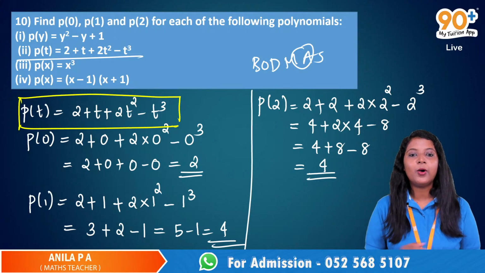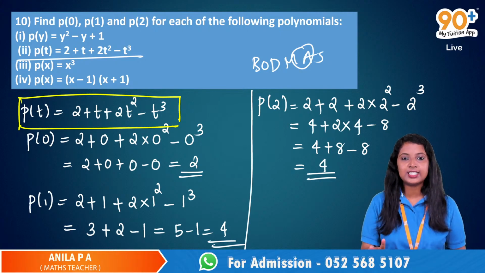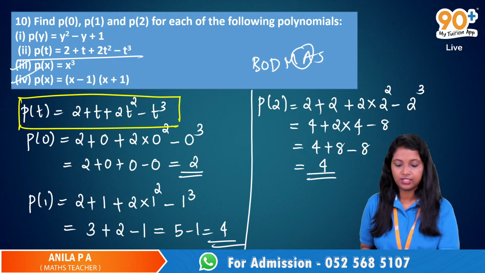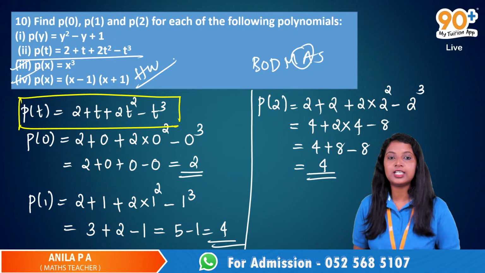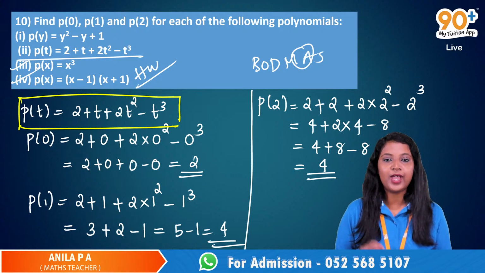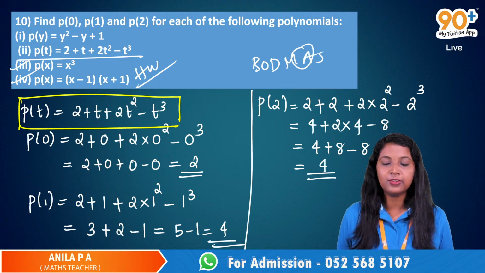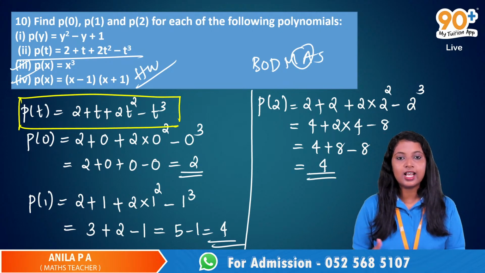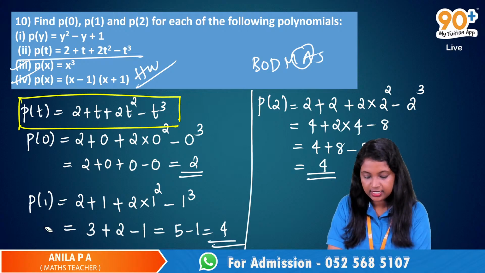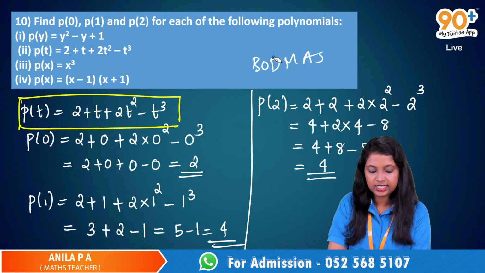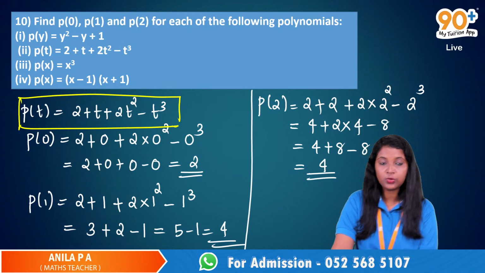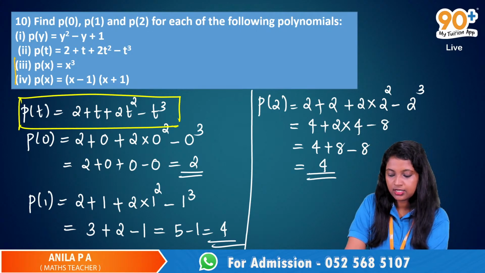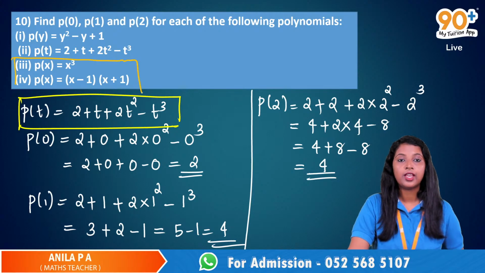So we solved the first 2 questions. Now the rest of the 2 questions, third and fourth, are homework. When you come for the next class, you have to answer these questions. If you are finding it difficult, I will solve that for you, otherwise we can discuss it in the next class. The last 2 questions: P of x is equal to x cube, and P of x is equal to x minus 1 into x plus 1. These 2 are homework questions.